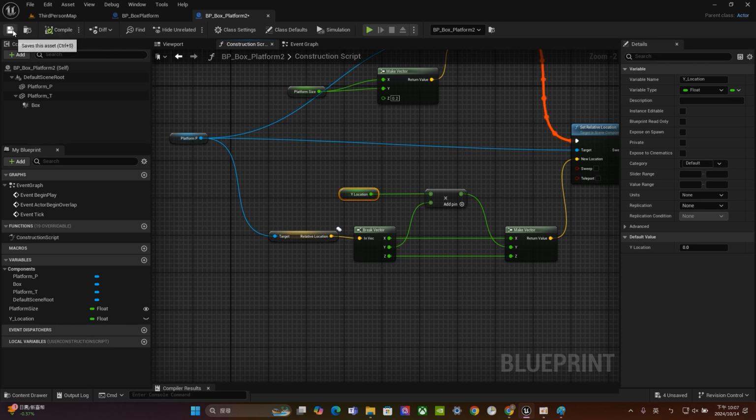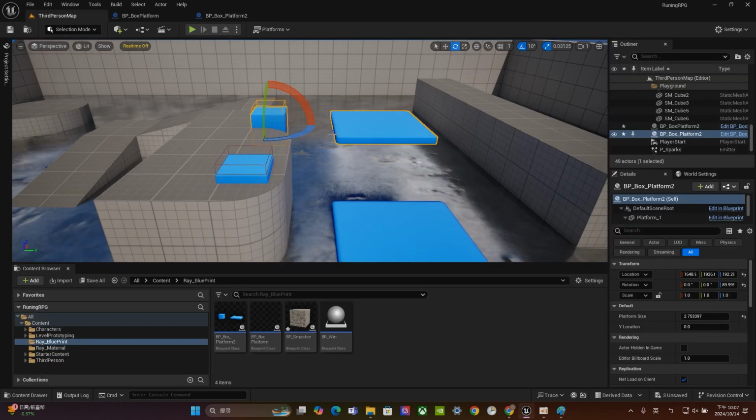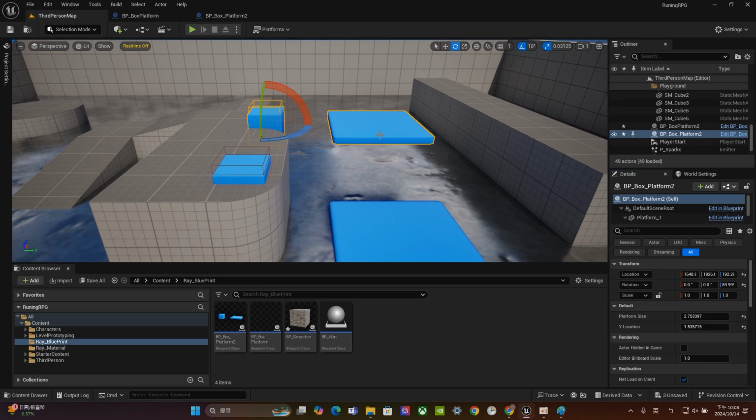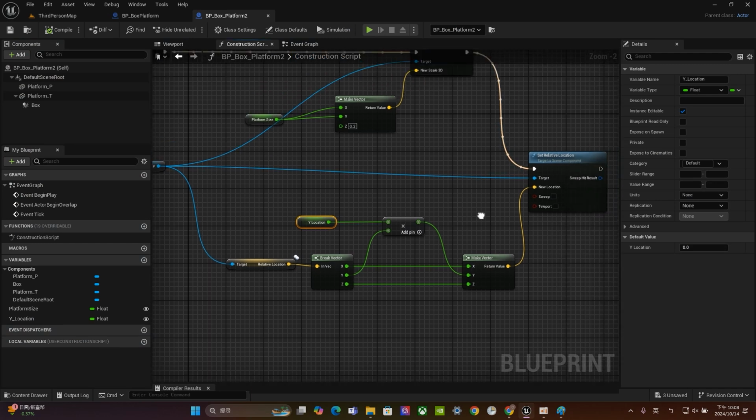Let's save and compile, and the y location will show up. Again, we can turn on this little icon so that once you turn on that, it will show up right here. It doesn't move at all. Why is that? The size works, but the y location doesn't work. Let's go back to check.